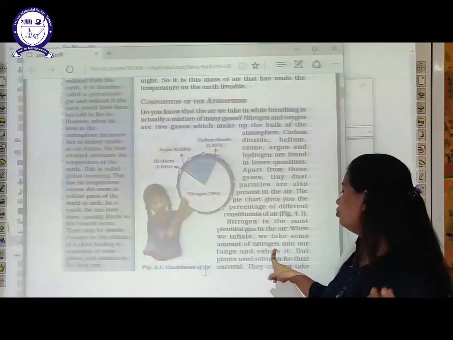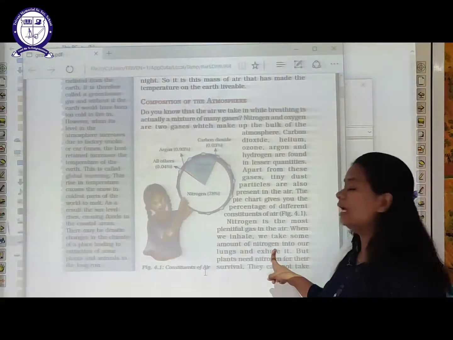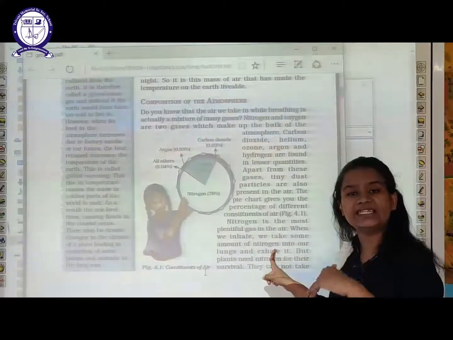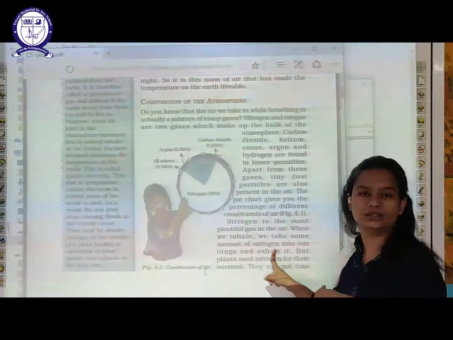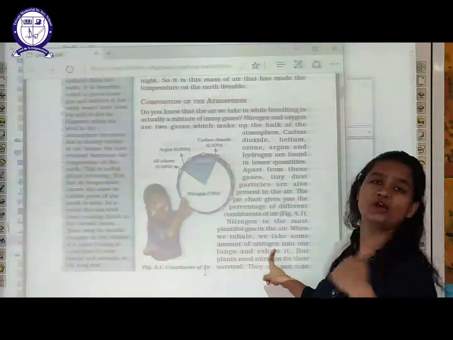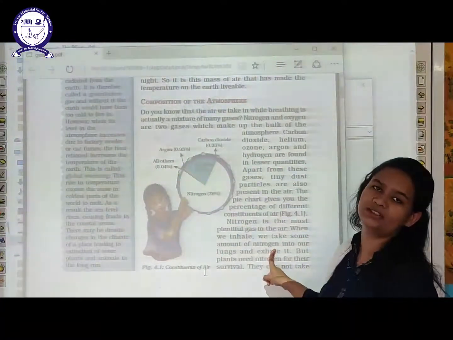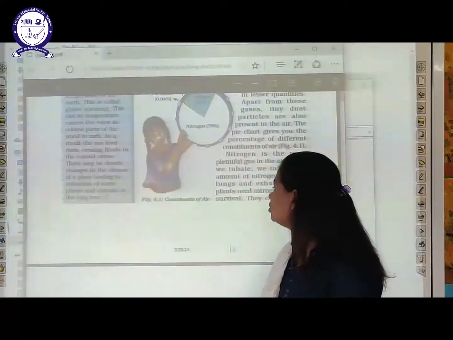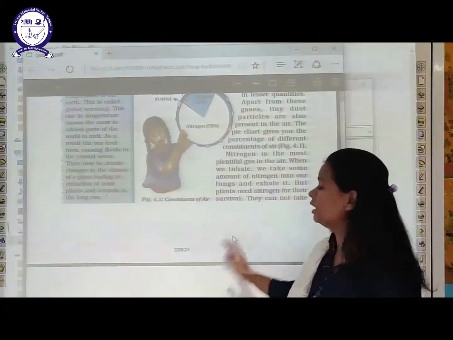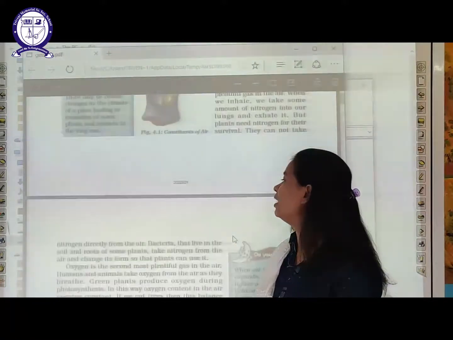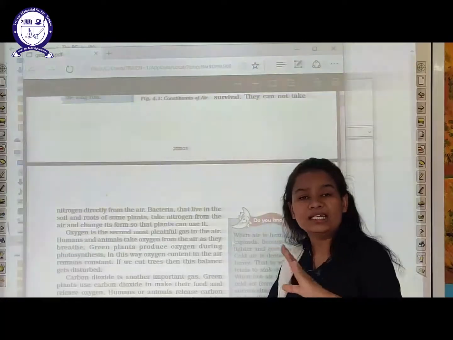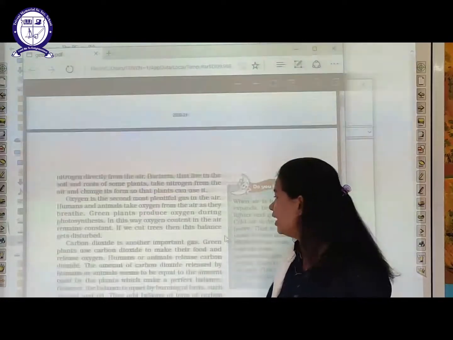A large amount of nitrogen goes into our lungs when we inhale oxygen. Other than human beings, plants also use nitrogen to make their food, and plants cannot survive without nitrogen.